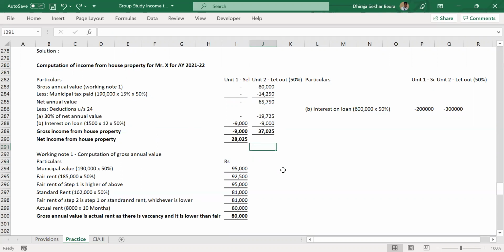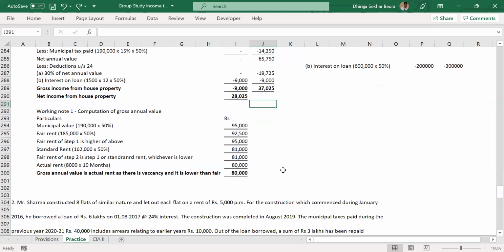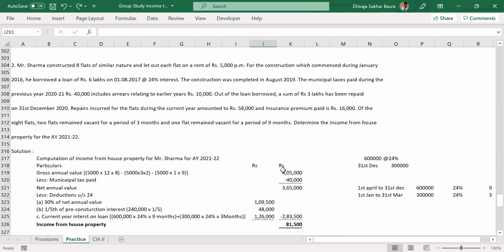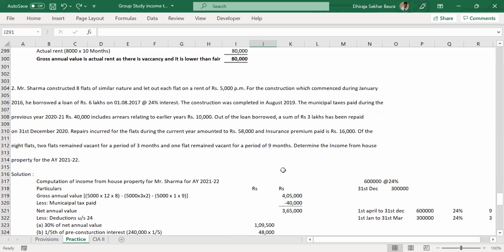Any other questions? All right, let me go to the next question. Mr. Sharma constructed 8 flats of similar nature and let out each flat on a rent of 5,000 per month. The construction commenced during January 2016; please note the commencement date. He borrowed a loan of 6 lakhs. Interest rate is 24%. The loan is taken on 1/8/2017.